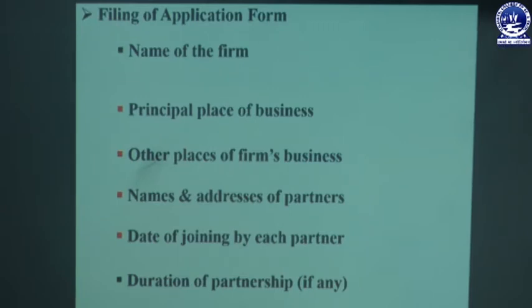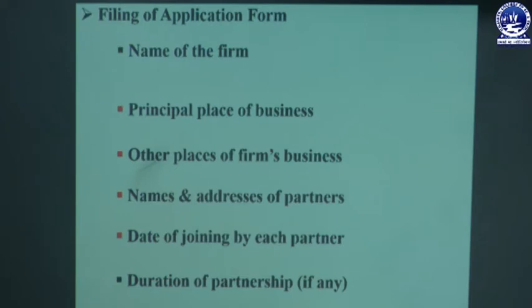The second one is the principal place of business, where their principal business is situated; that must be mentioned in the form. Next, other places of the firm's business. If the partnership firm has several places of business, then the name and address and detailed particulars relating to those other places must be mentioned in the form.